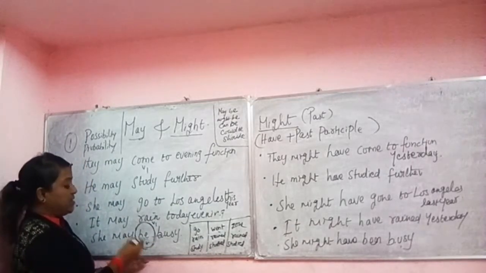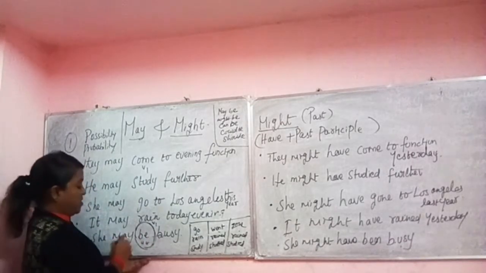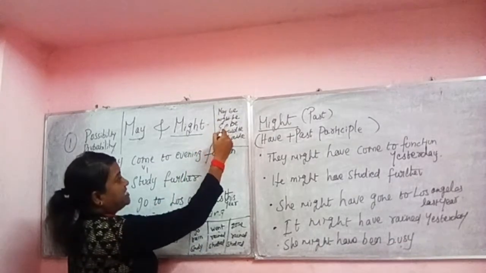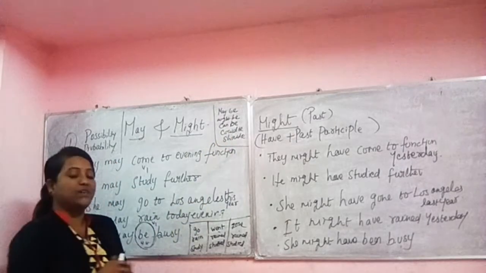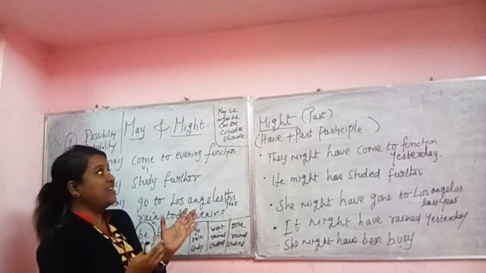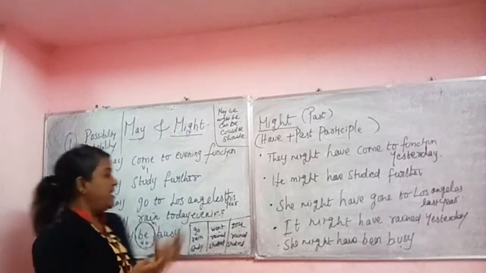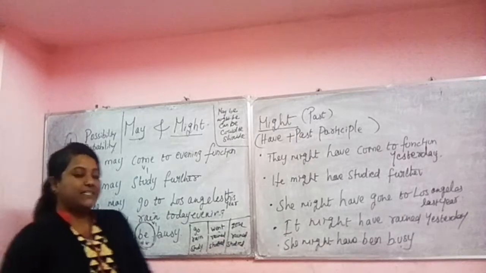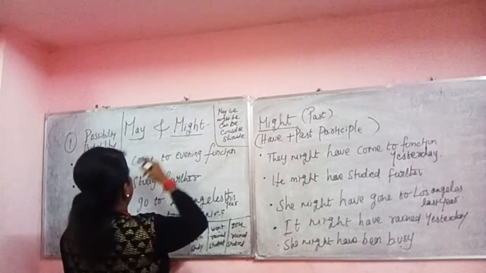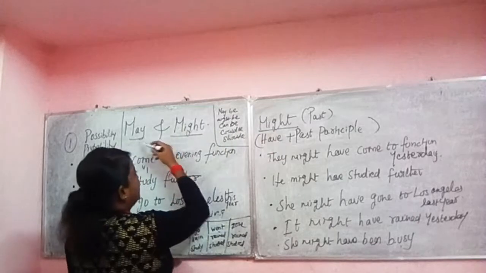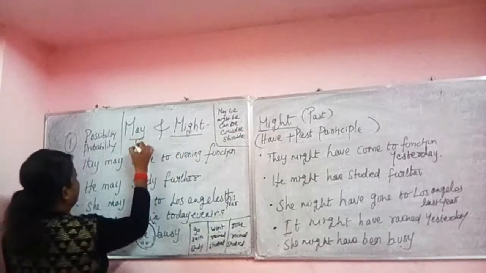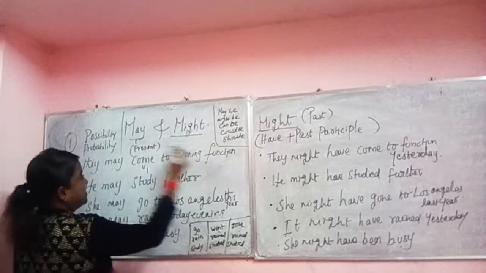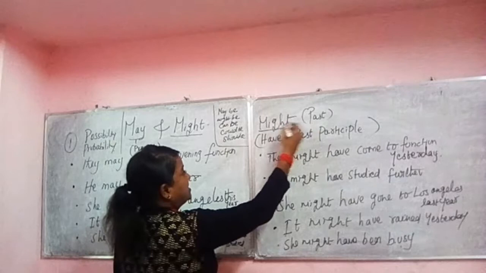So we use be as a helping verb for may. And not only for may, be is used as a helping verb for may, might, can, could, shall, should, will, would. For everything we use be as a helping verb. Okay? And this is meant for present tense. In the present tense, we form a sentence like this. And in the past tense, might is the past tense form of may. So may indicates present, and might indicates past.